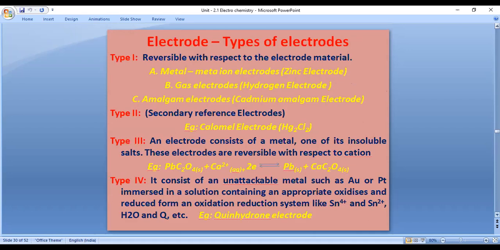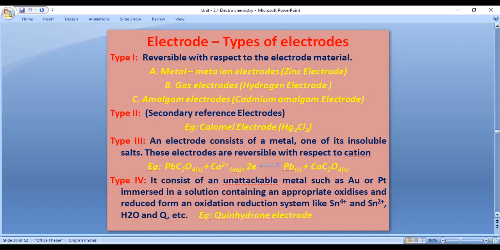Types of electrodes. There are four different types of electrodes: type 1, type 2, type 3, and type 4. Type 1 is reversible with respect to the electrode materials. Type 1 is again divided into three types: a metal ion electrode, for example the zinc electrode; gas electrodes, for example the hydrogen electrode; and amalgam electrodes, for example the cadmium electrode.